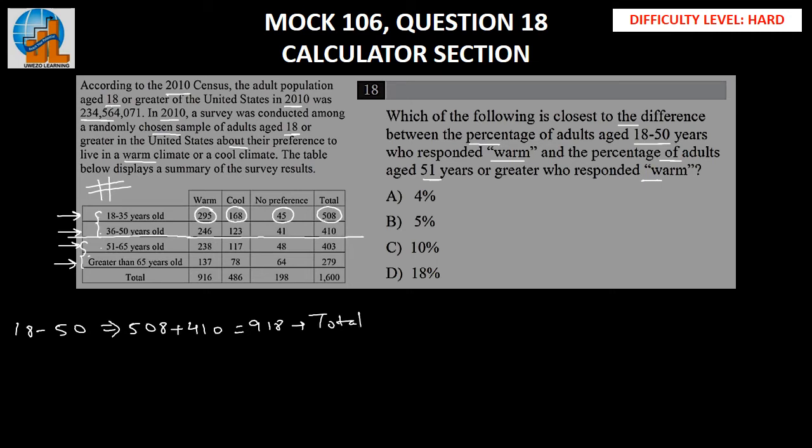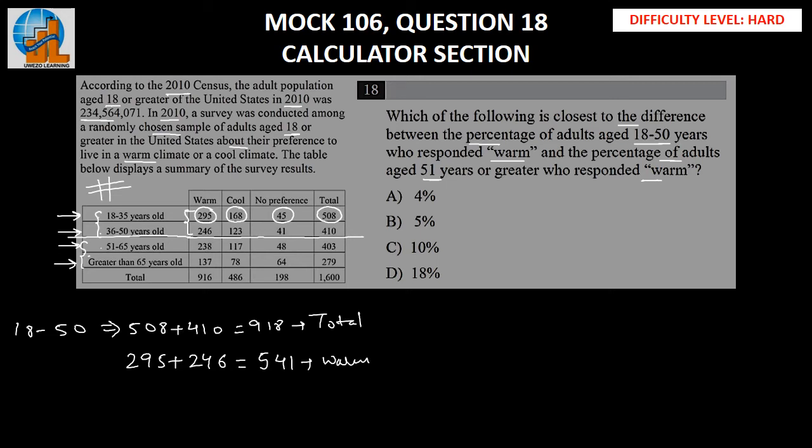The people who prefer warm climate out of these would be 295 plus 246. This is where I'm taking these numbers from. So 295 plus 246 is equal to 541. So these are the people who prefer warm climate.